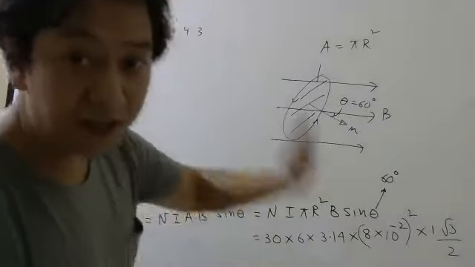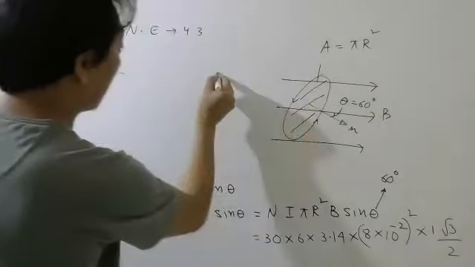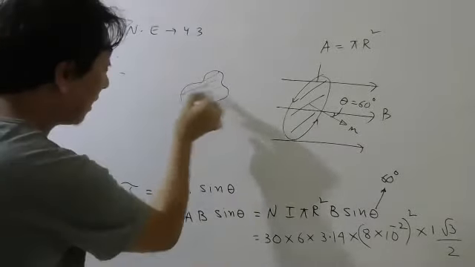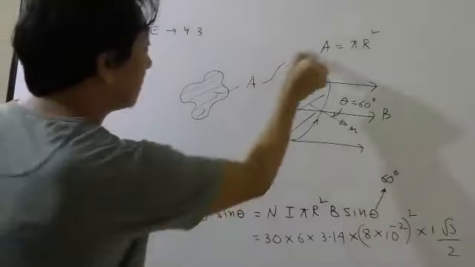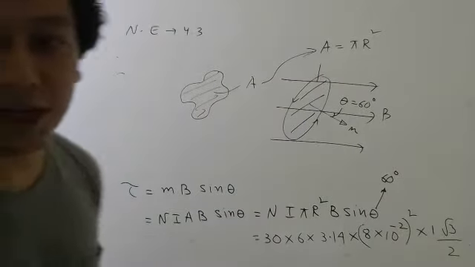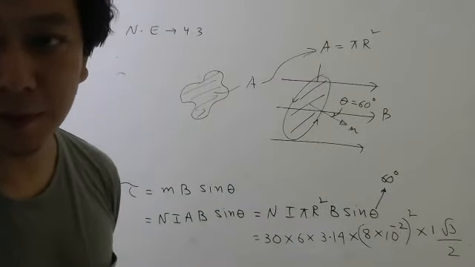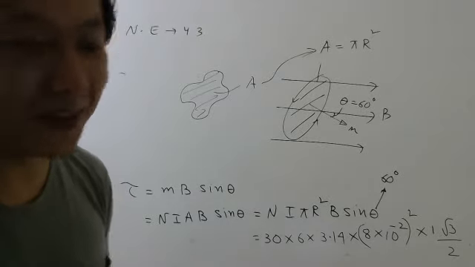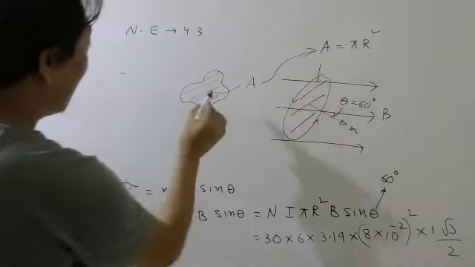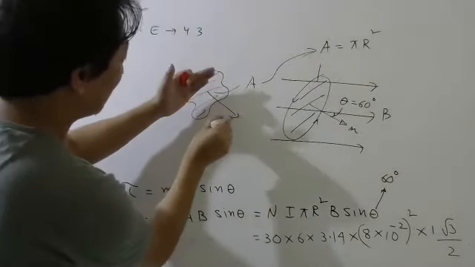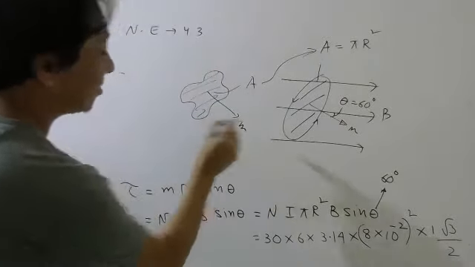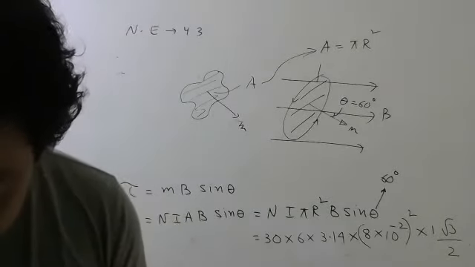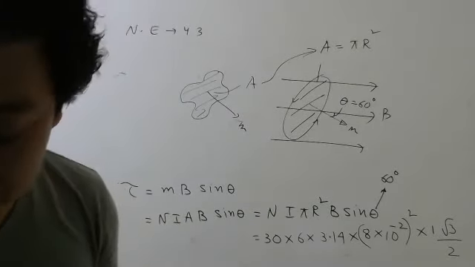Will your answer change? They are saying if this is replaced by some funny shape like this, but this area is same as this area. Then what will you tell? Will it change? Magnetic moment is current into area, remember. So if current is same, if area is same, magnetic moment direction will be also same only. So since everything will remain same, answer is it will not change. So please write it will not change if the area remains same.